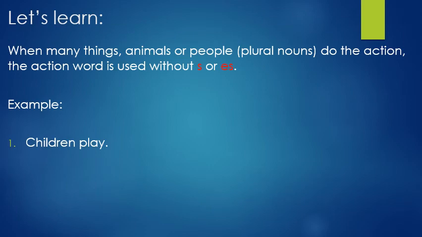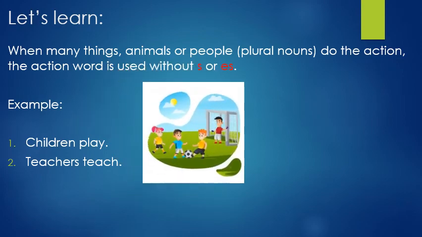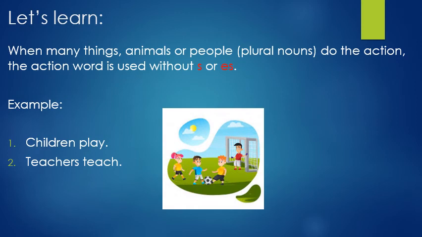See this. Children play. Teachers teach. Now, children play. Can you see this picture? More than one child is there. Many children are there. So, see the word play. I have not used S or ES in this action word because there are many children.